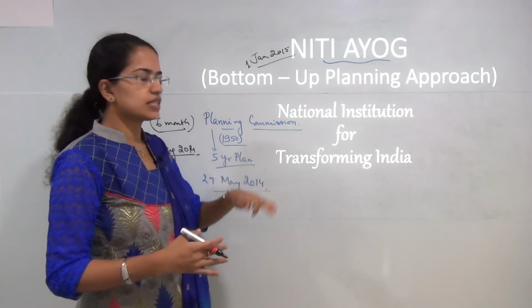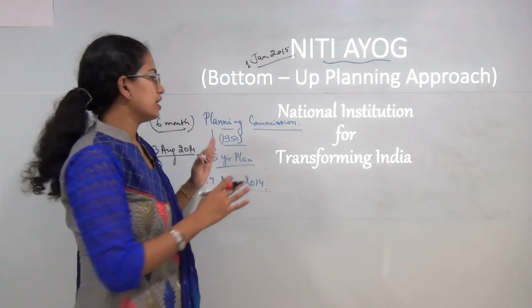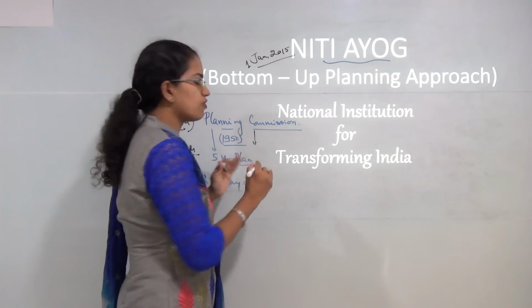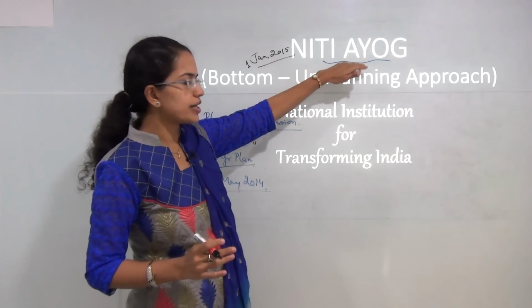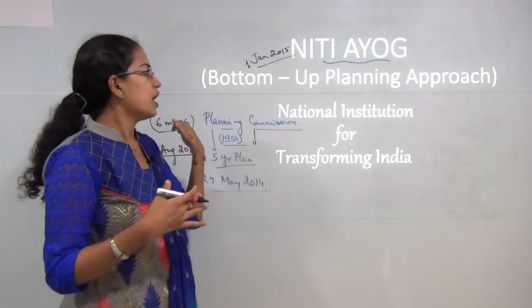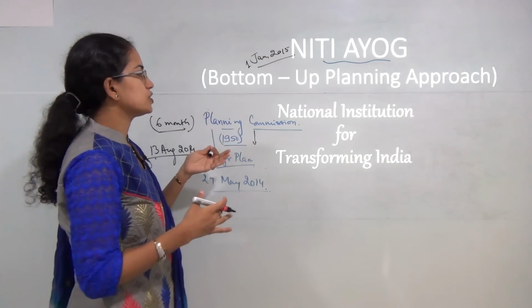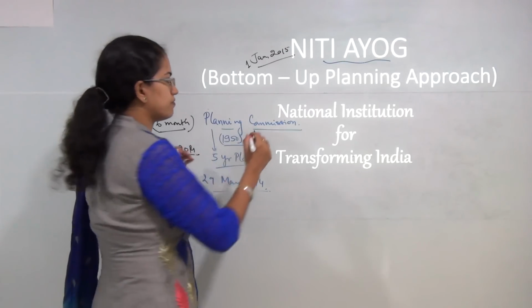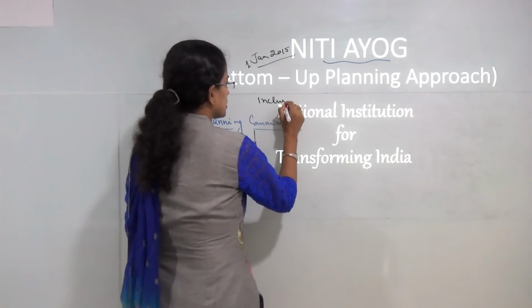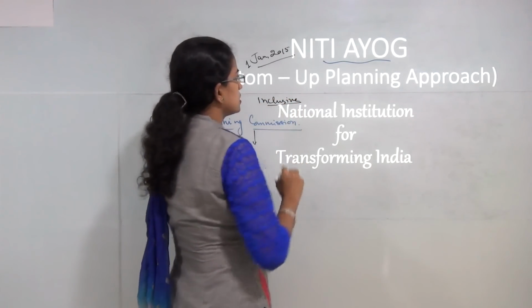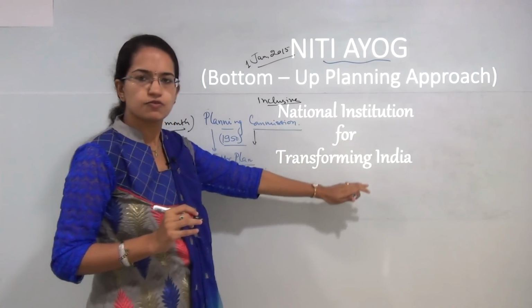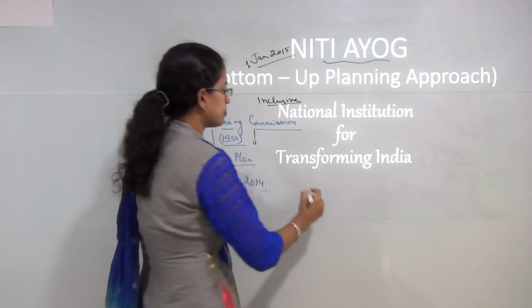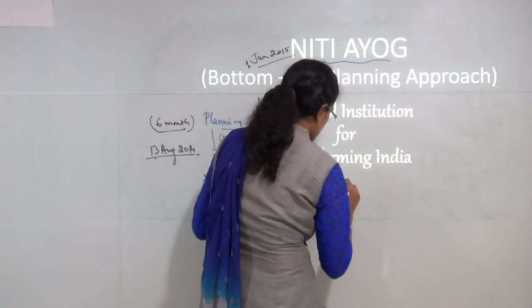Since Planning Commission is now obsolete, it is based more on the philosophy of one size fits all. It should be replaced with a body that believes in a bottom-up planning approach and a kind of inclusive development. So this body was named the National Institution for Transforming India, and it was mainly about policy formation.